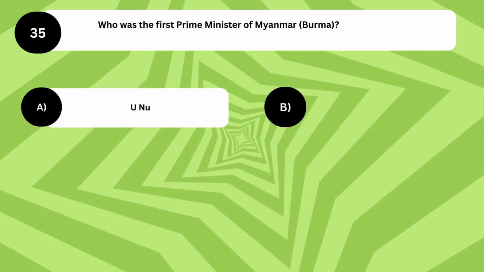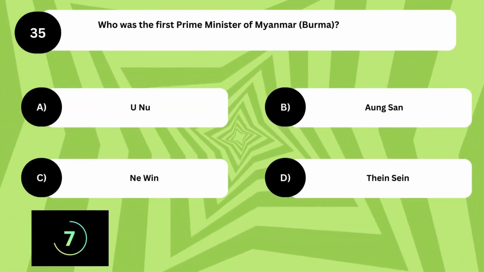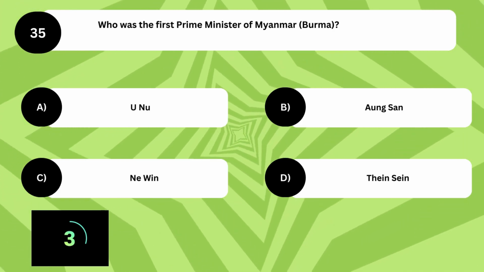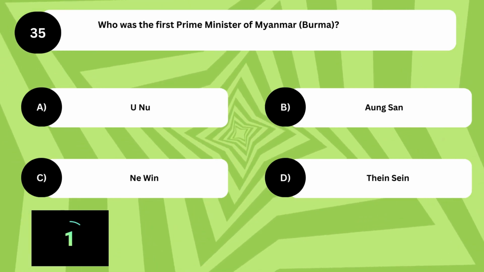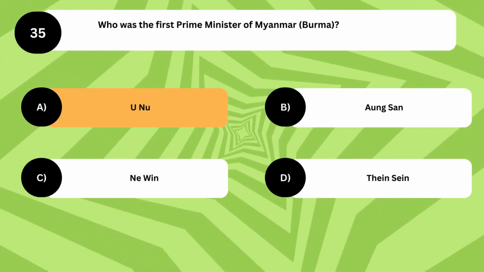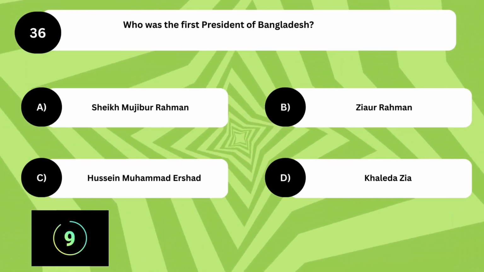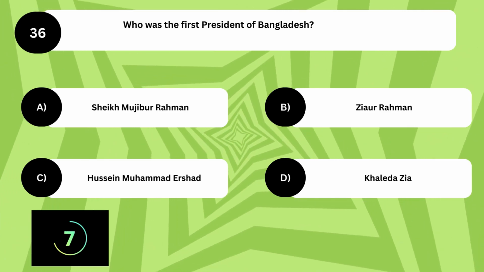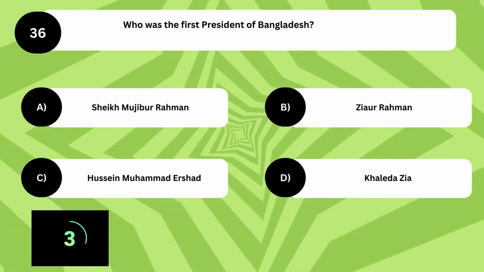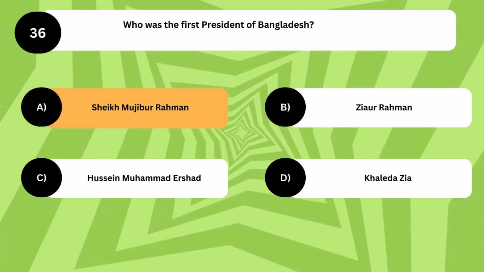Who was the first Prime Minister of Myanmar, Burma? The answer is U Nu. Who was the first president of Bangladesh? The answer is A. Sheikh Mujibur Rahman.